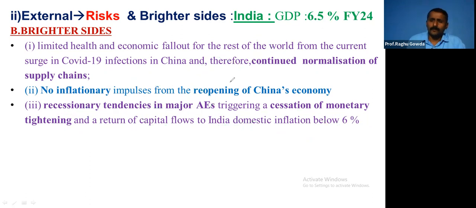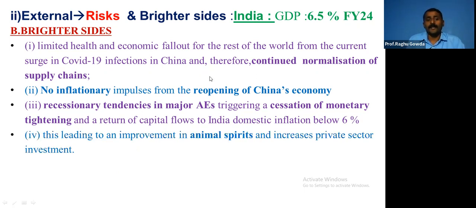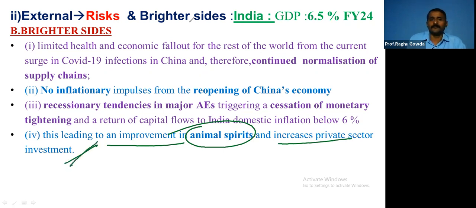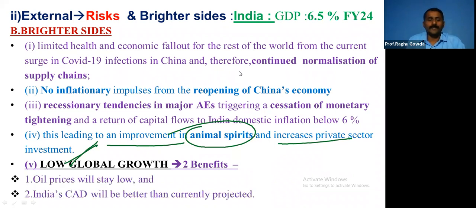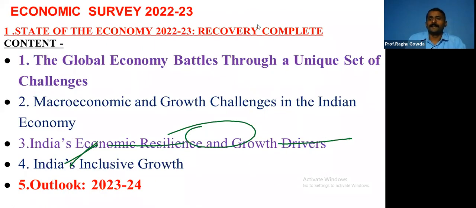Because of this, monetary tightening may be eased. By that, we may be getting capital. This leads to an improvement in animal spirits. It may change the behavior and increase the private sector investment. Low global growth has two benefits. This we have already discussed, right? These are the brighter sides, right? Is it clear to you?